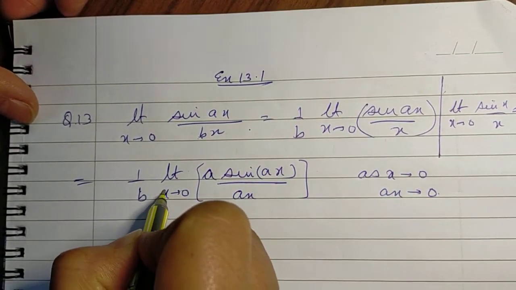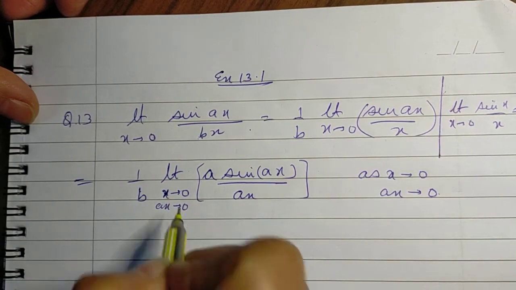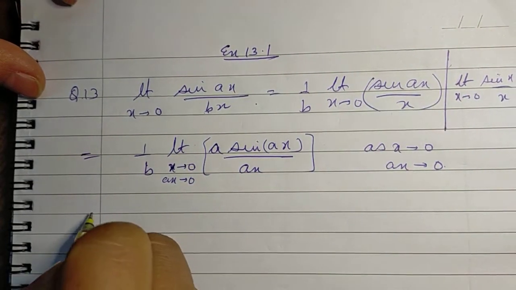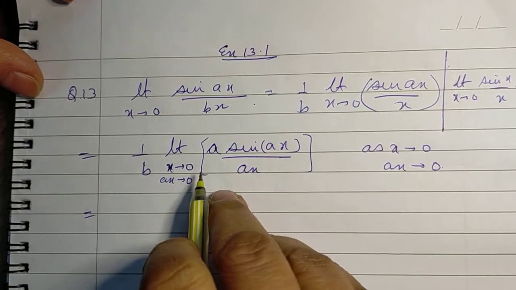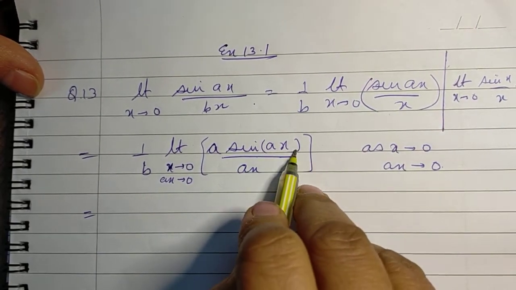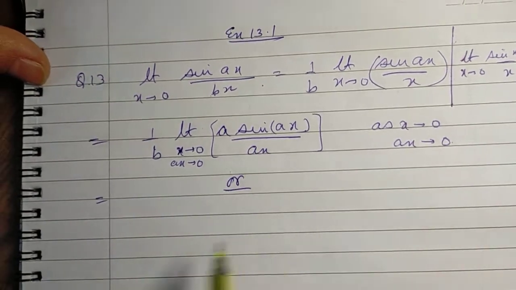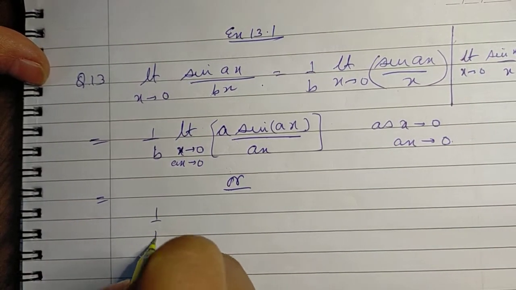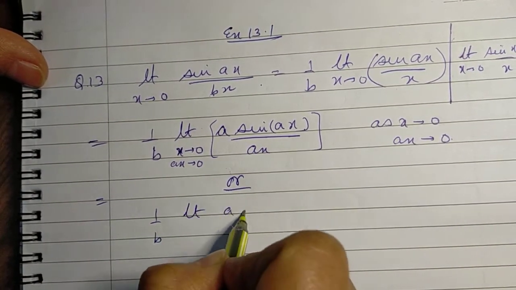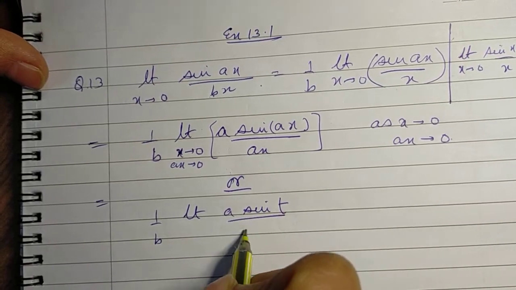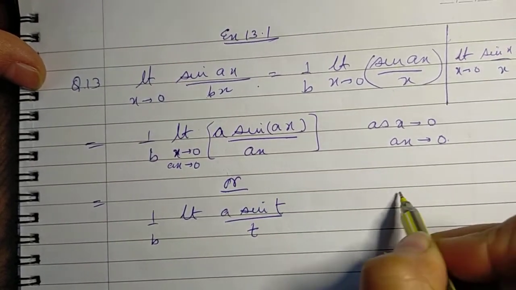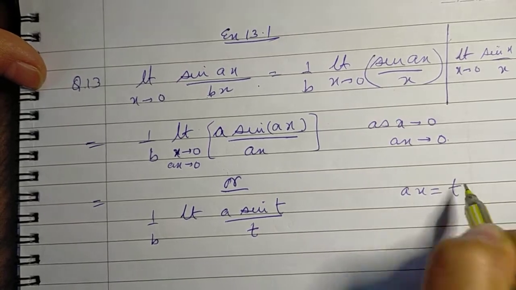So you can write it as x tending to 0 or ax tending to 0. Or you could have done it as you put ax as t, and then you could write it as 1 upon b limit a sine t over t, by putting ax as t.